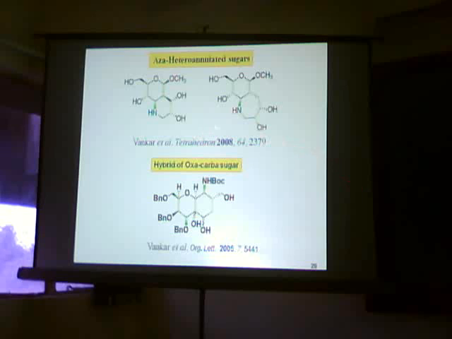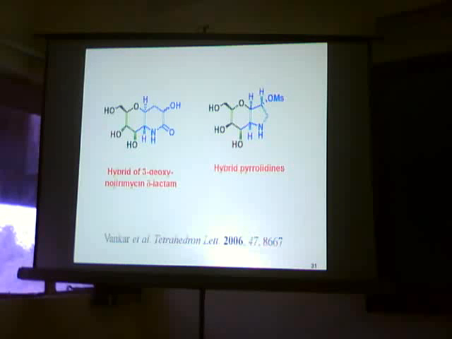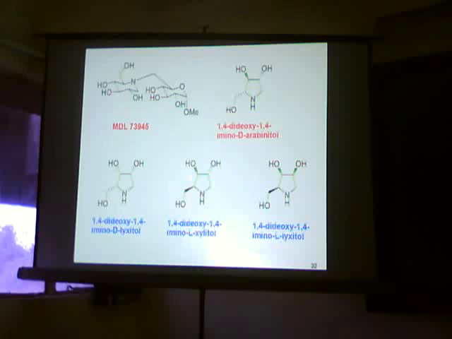We have also reported hybrids of sugar and aza sugar bearing an anomeric methoxy group, which were also found to show good inhibition against enzymes. And we have also reported hybrids of oxa-carba sugar, and these are some other hybrids we have reported. These represent sugar and carba-amino sugar hybrids. And we have also reported hybrids of sugar with 3-deoxynojirimycin lactam and pyrrolidine.